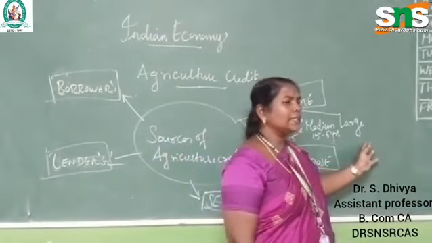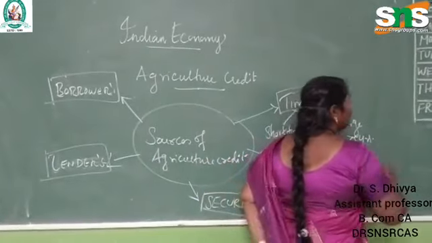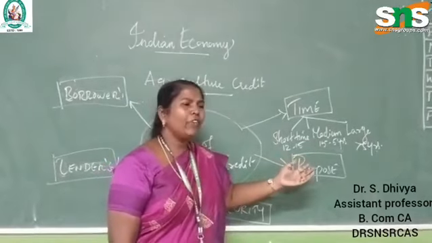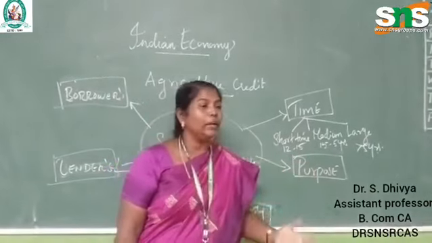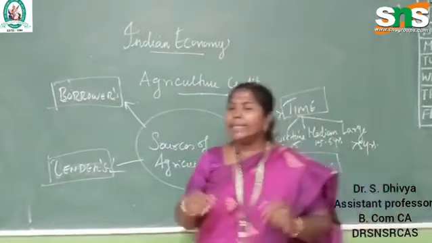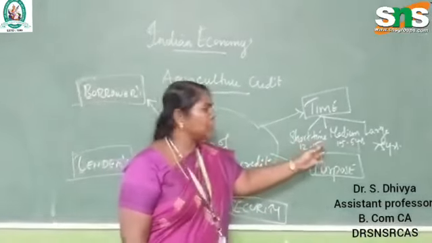And large scale, that is long term, is more than 5 years. It may extend to 10 years. With this, what can the farmer do? They can purchase new land, or they can purchase new technological inputs to use and develop their cultivation process. This is the classification by time.